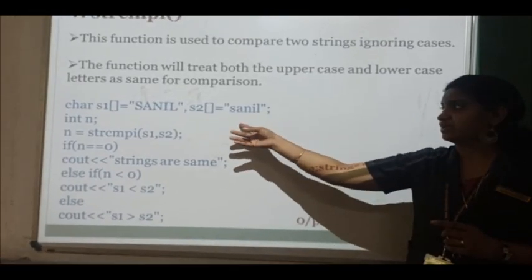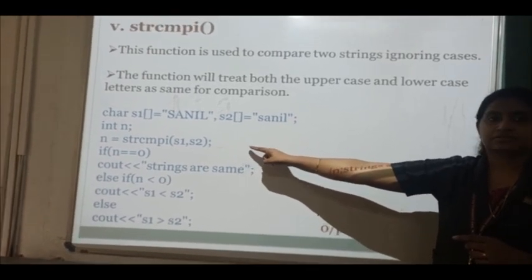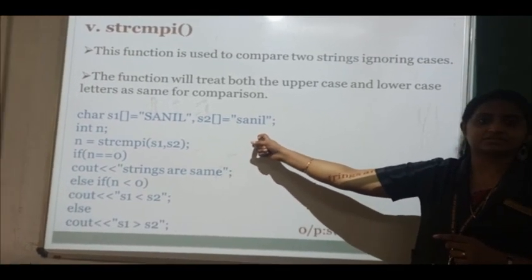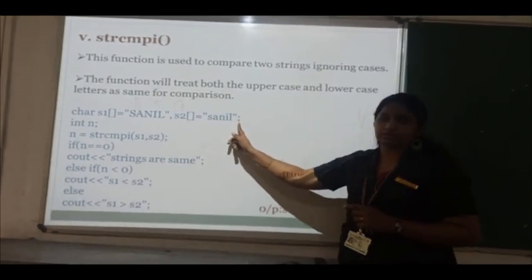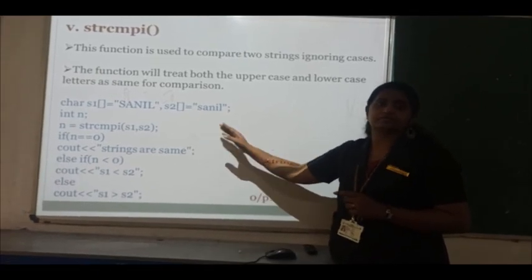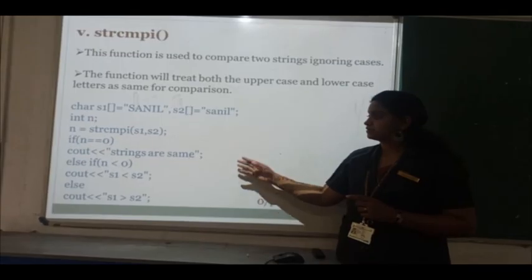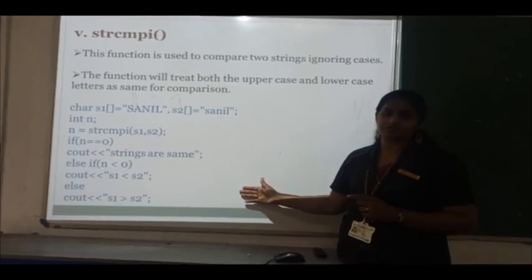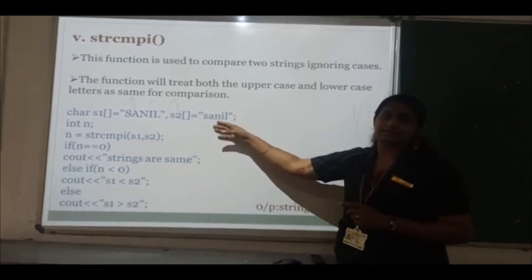Here you can see a name as Sunil. String 1 is capital letter, string 2 is small letter. It will compare the number of characters in that particular string. If it is equal it will display the strings as same. Otherwise it will display false.